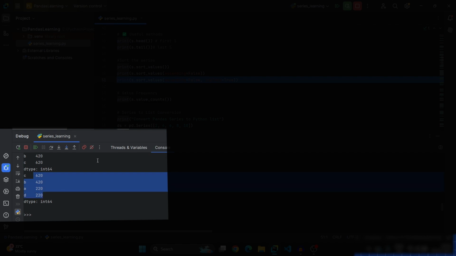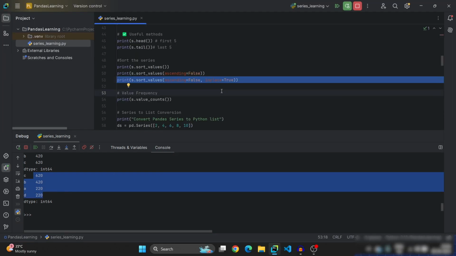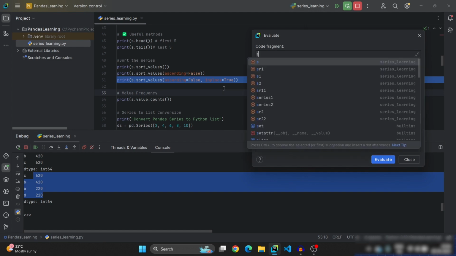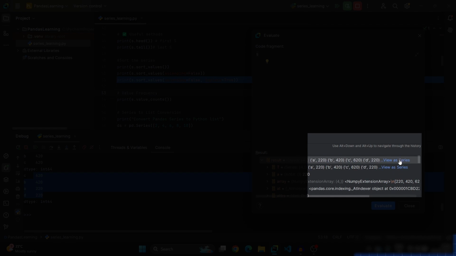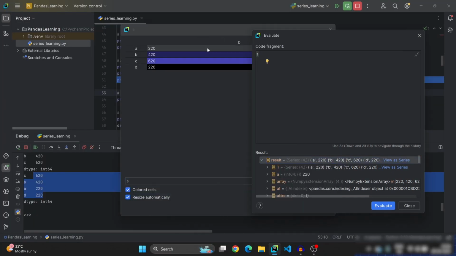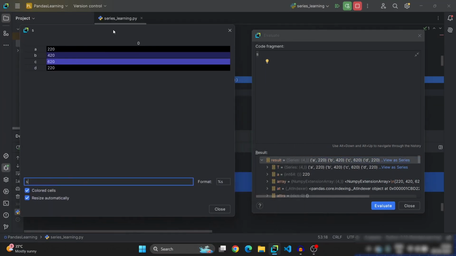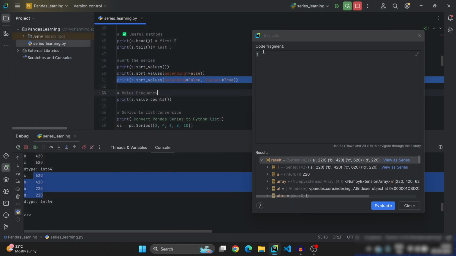Now I want to show you a tricky thing here. Open evaluate expression using Alt plus F8. Enter s and click on evaluate. Here you will find view as series. Click on this. See, you can drag this box to the left side. So it is the series. You know that just now we have sorted the series, but here you will find series is in jumble order because sort function will not sort the original series. It will return the series which is sorted. It will not assign the series. You will get some clarity. Just wait. So now we know that series is not sorted.